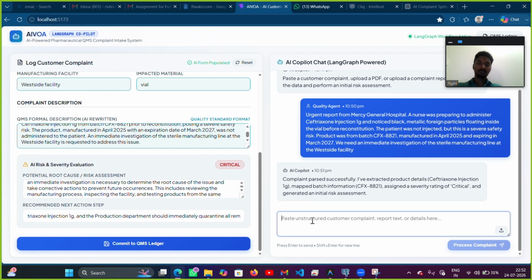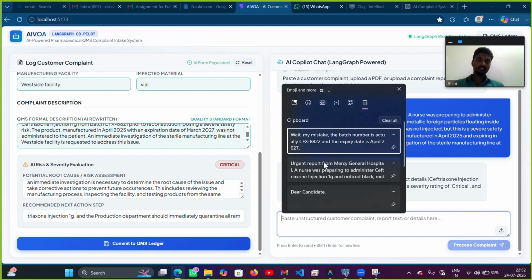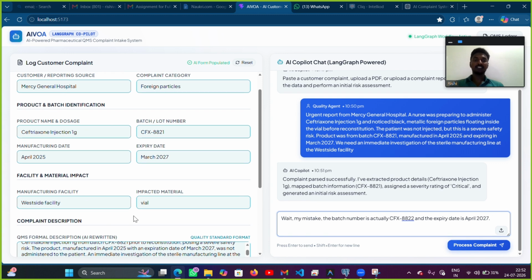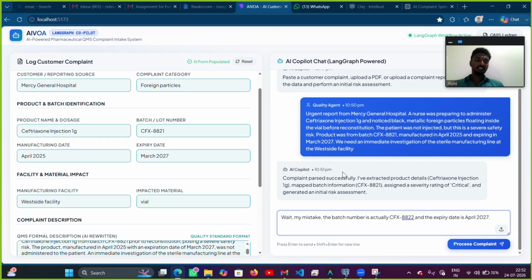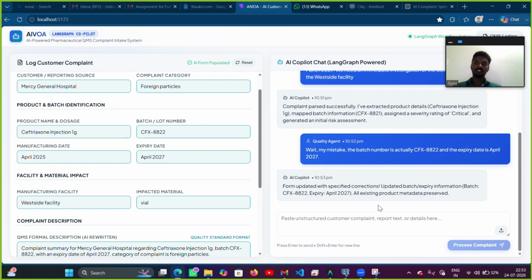Let's move to the second procedure, the fallback. When the user gives a fallback, like wanting to make corrections in the extracted customer complaint, we give it to the AI again without any typing, without any prompting. Here we are saving the customer's time along with the user's time.